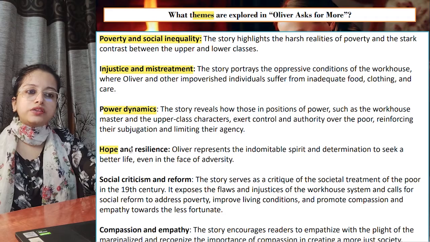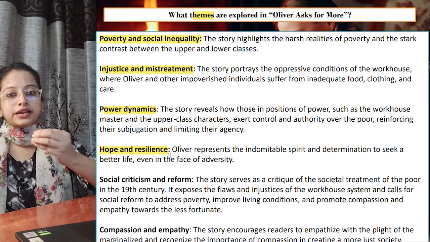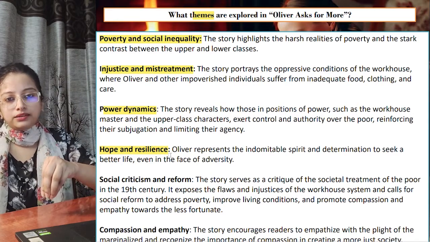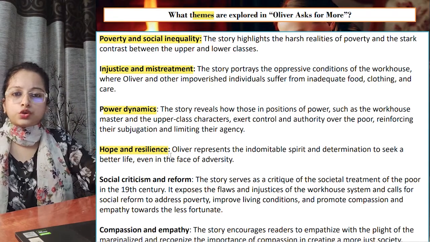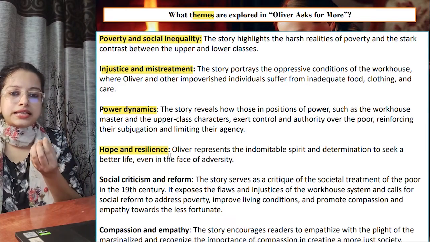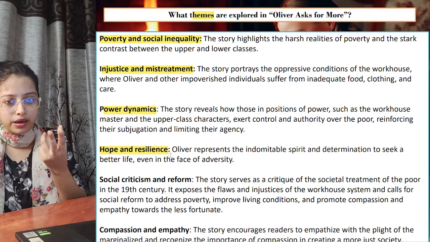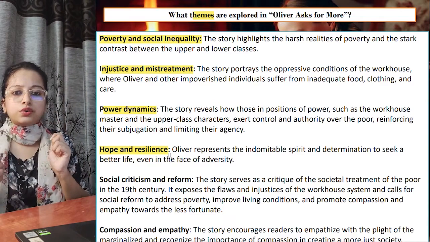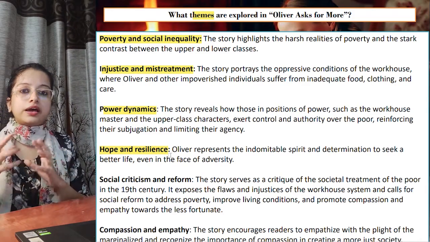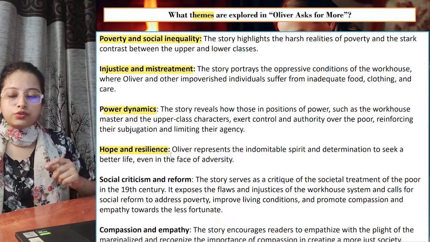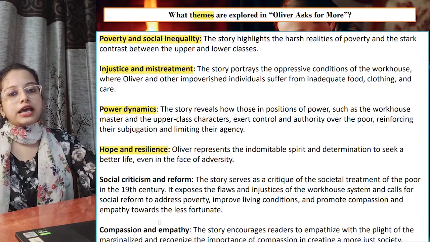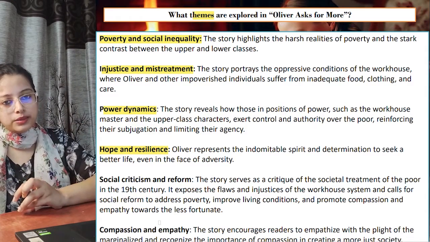Hope and resilience: this Oliver coming and asking for more food is a kind of hope also, that nobody protested till then, but at least somebody did. Maybe he was beaten and tortured and all that, but still he could speak up. So if one is speaking up, it is like a spark, as I told you. That kind of spark, like flint stones, can give rise to a fire. So maybe that rebellious attitude, that protest can develop through this one fire. And this shows that perhaps there is a possibility that their condition will improve.